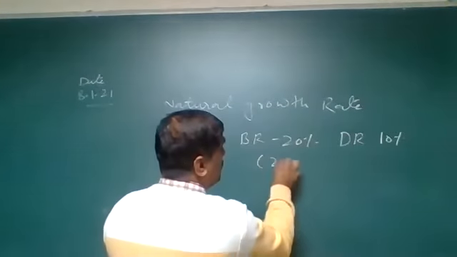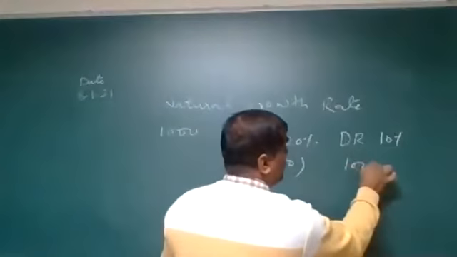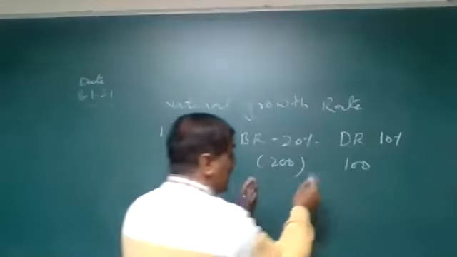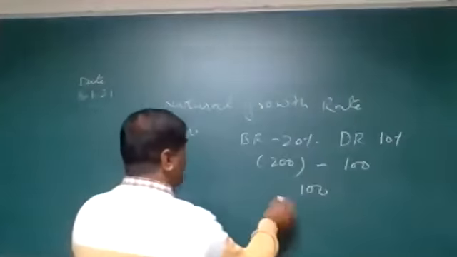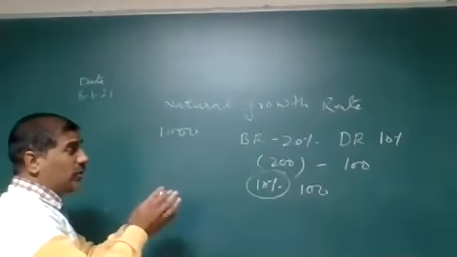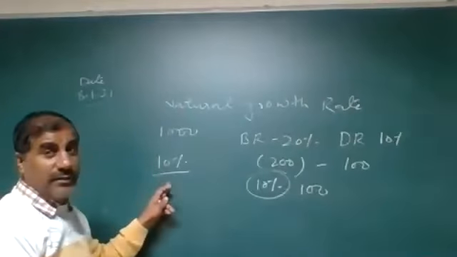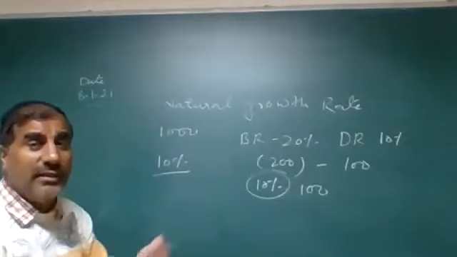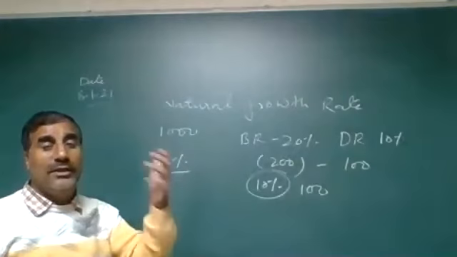20% means 200 newborn babies, and death rate is 10%. It means how many people died in a year? 100. So the difference between the two, 100 population will be increased, or in other words we can say 10%. So the variation came to 10%, and you know the natural growth rate is 10%. It is known as the natural growth rate. When a population increases per year, it is known as the natural growth rate. Per year, 10% population will be increased. That is known as the natural growth rate.